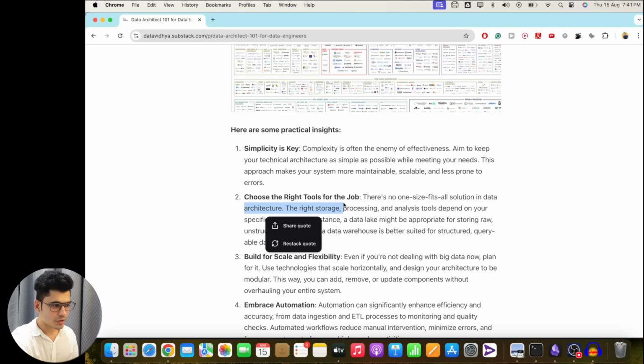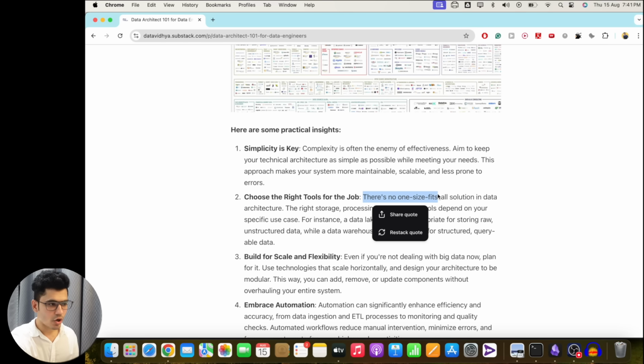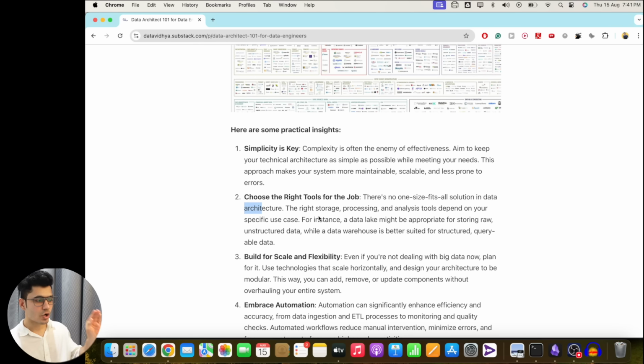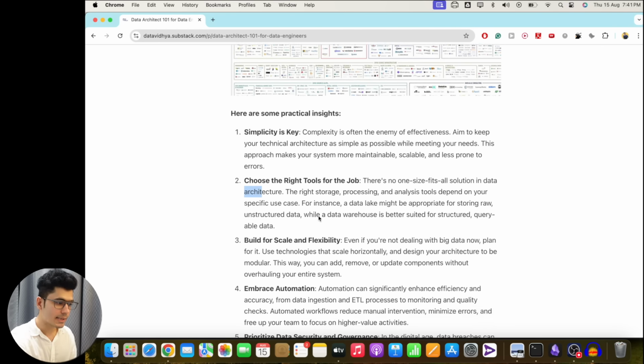Second is to choose the right tools for the job. Okay, there is no one size fits all solution in data architecture. The right storage, processing, and analysis tools totally depend on your requirements and the specific use case. So if you have structured data, you can directly go with a data warehouse. Now in your case, if you have, let's say, millions of rows, you might not really need a Snowflake database or a Redshift database. You can also work with a basic ad hoc query interface like Amazon Athena, right? It will be good to go. So all of these different decisions you should be able to take as per your business understanding. It's not about choosing the fancy tools, it's about solving your business problem. I'll keep saying this.